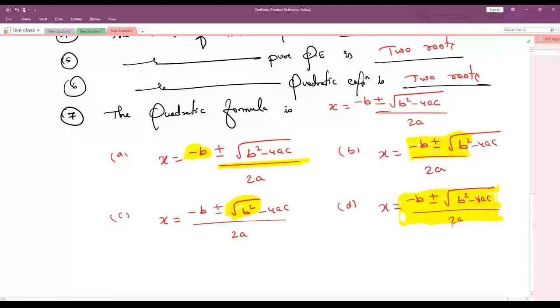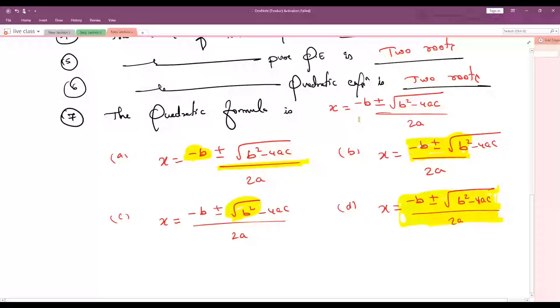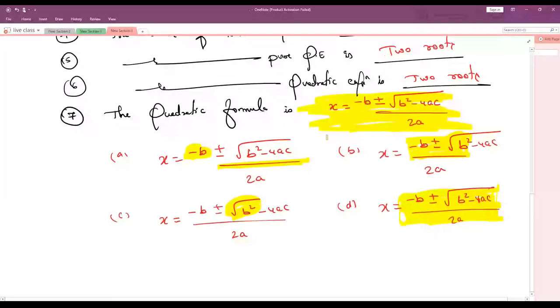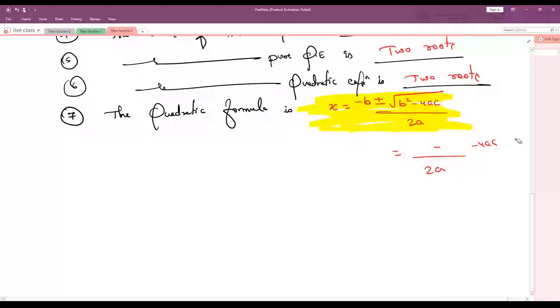Understood? This divide is not only till here, it should be whole divided. Then my answer is correct, what I have written here. Then this makes the difference, how you are understanding formulas. Everyone knows the formulas, but please try to learn how to write the formula. Got it? Understood? Right?